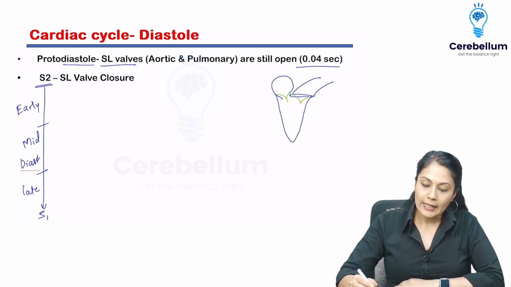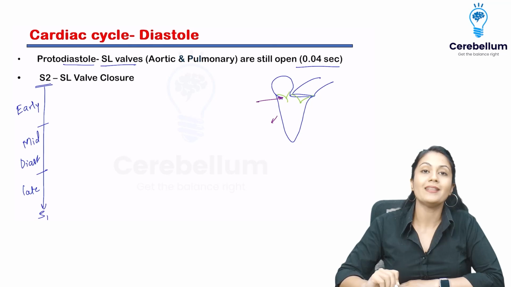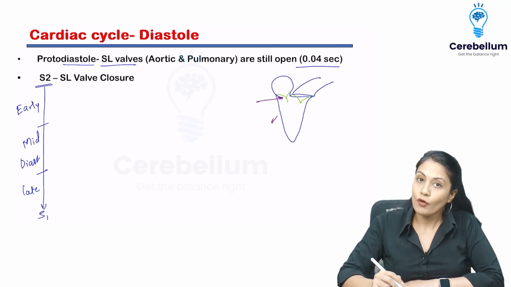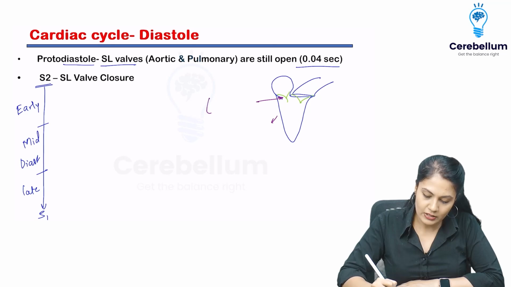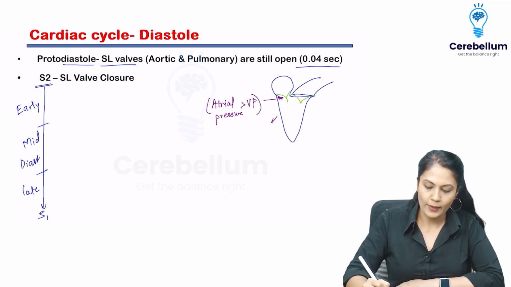Now I have to do the filling, right? Filling of the ventricle. So for filling of the ventricle, I need to open this AV valve. But it also has one prerequisite for the opening. And what is that prerequisite? The prerequisite is that the atrial pressure must be more than ventricular pressure. Then and only then will this AV valve be opened up.